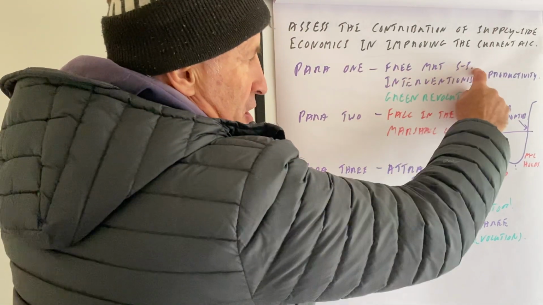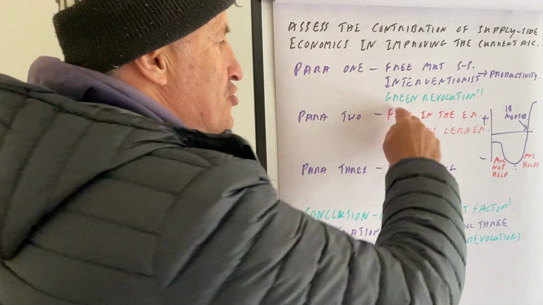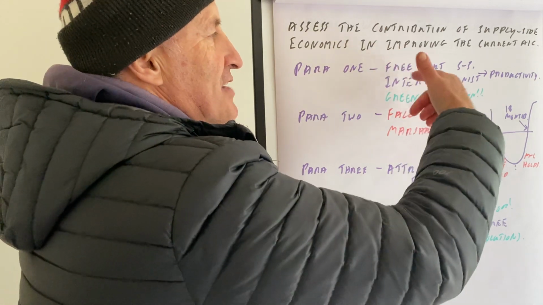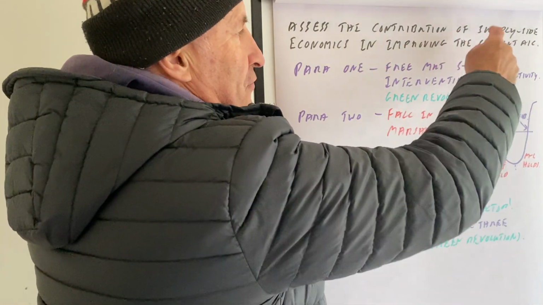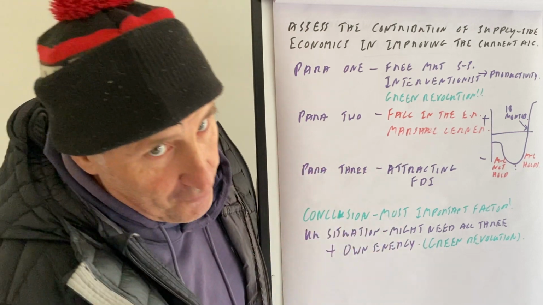So we talk about free market supply side and interventionist, maybe even a green revolution, etc. And you have to relate that to how that will improve the balance of payments. Number two, however, we can also talk about the fall in the exchange rate.